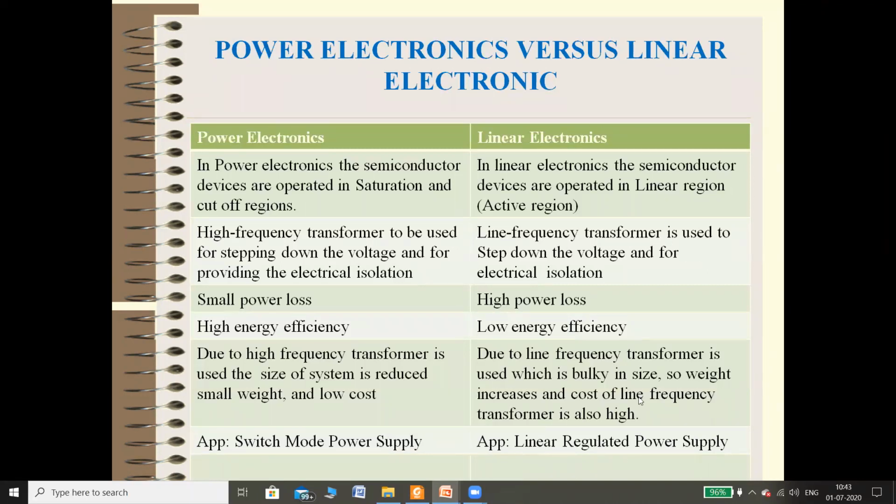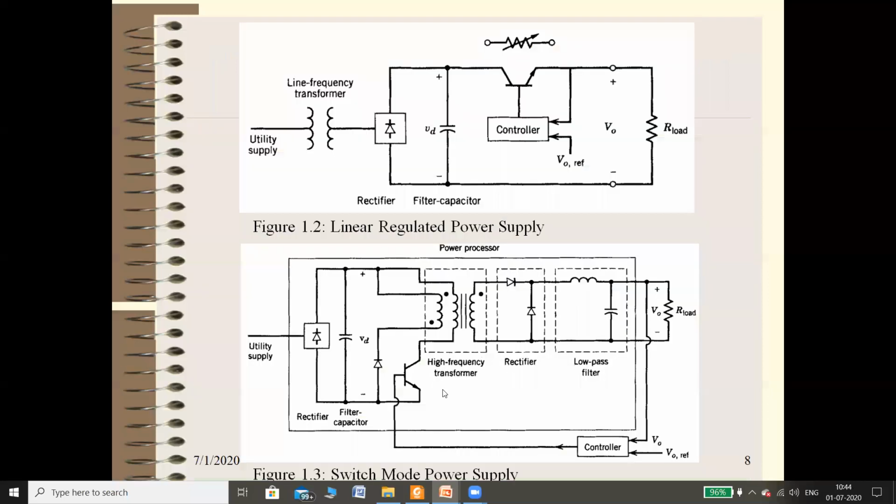That's why the size of that power supply is large. And the mobile charger, an example of a switch mode power supply, has a very small size, right? So this is a difference between power electronics and linear electronics.